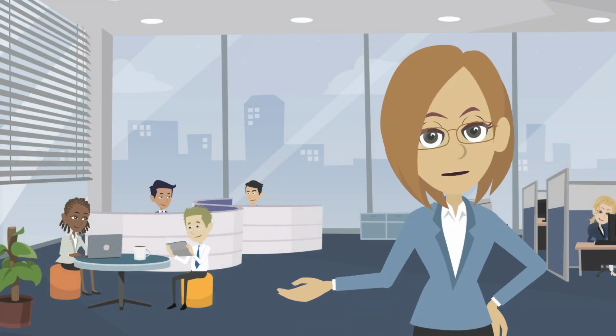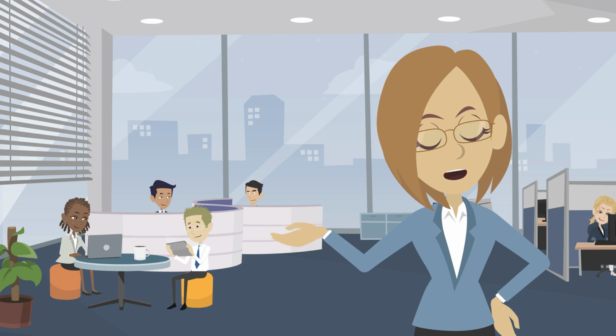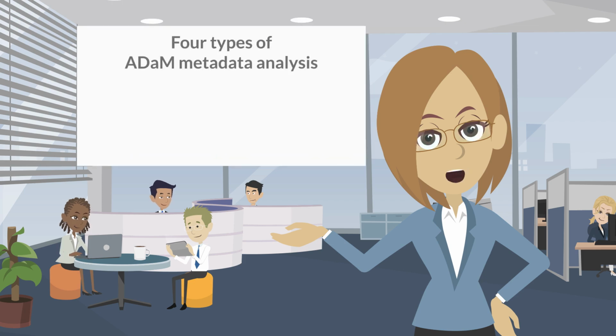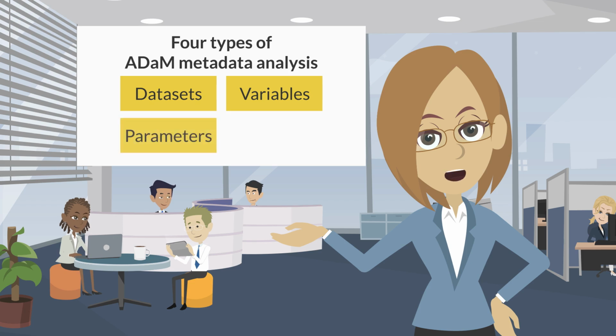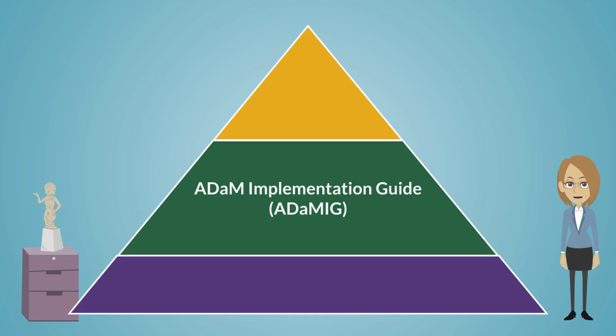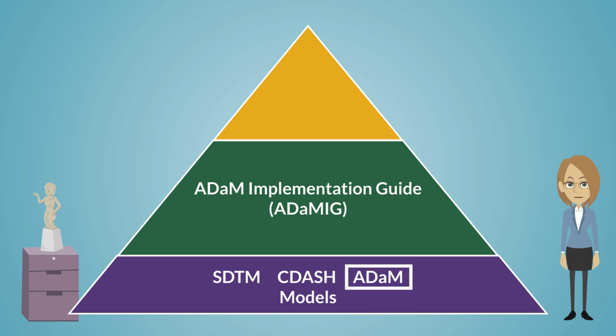The ADaM model outlines the fundamental principles to follow in constructing analysis datasets and defines 4 different structures: analysis datasets, analysis variables, information about analysis parameters, and results. The ADaM Implementation Guide, or ADaM-IG, specifies the standardized implementation of these principles and should be used in close concert with the ADaM model. The ADaM-IG specifies ADaM standard dataset structures and variables, including naming conventions. It also specifies standard solutions to common implementation issues.